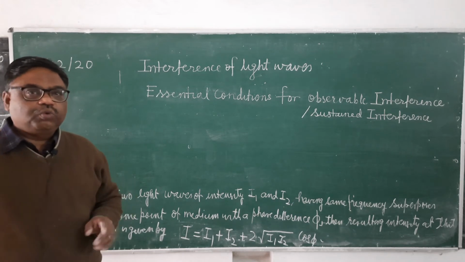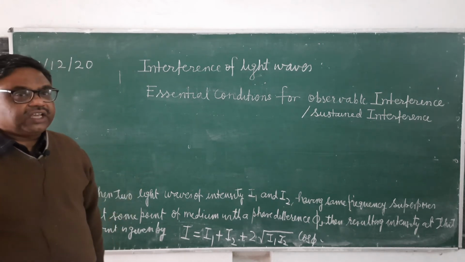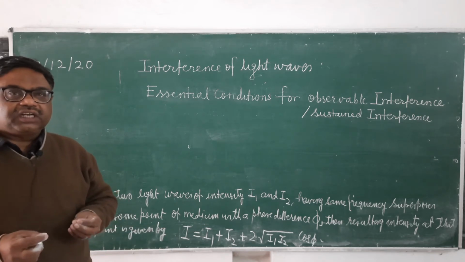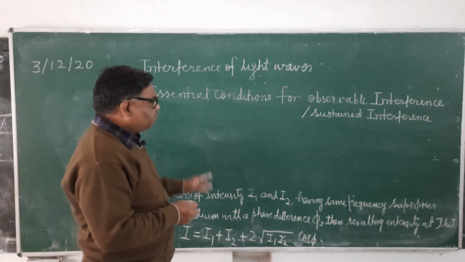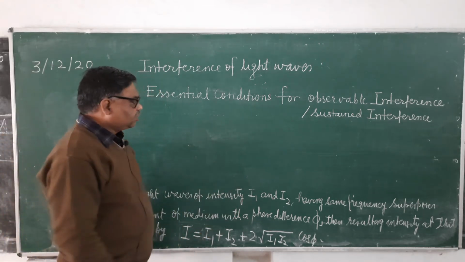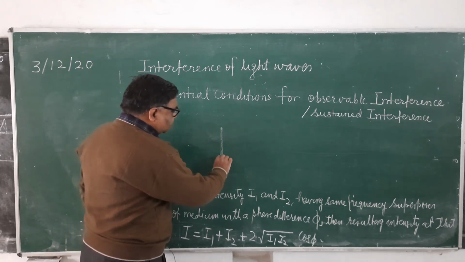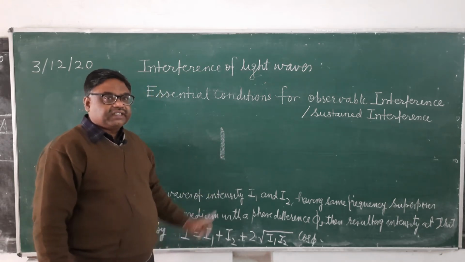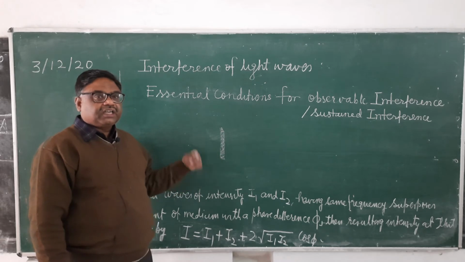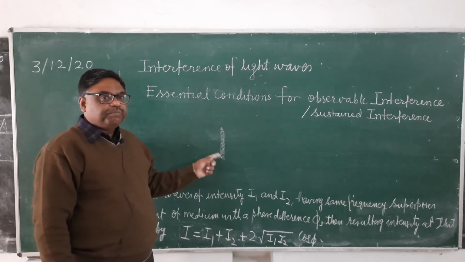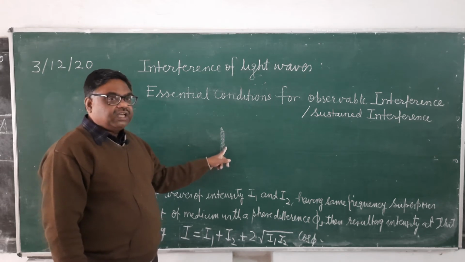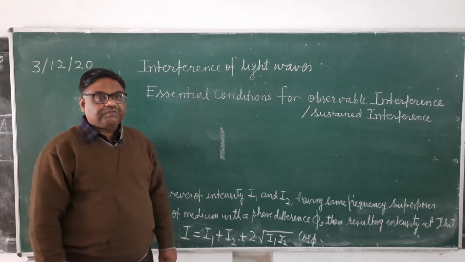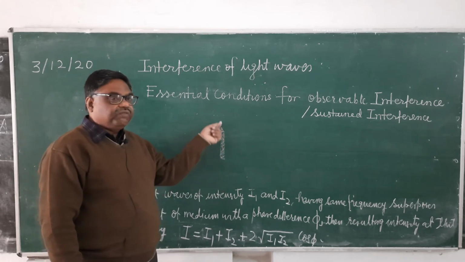For example, in this room also interference of light waves is taking place. Waves are superposing. At some points there will be a brighter region, at some points a darker region. But these regions are not steady. Suppose at this point there is a brighter region. Then here the intensity will change in very quick succession. At this moment there is a brighter region, at the next moment a darker region. It means the intensity at any point will not remain constant with time. It keeps on changing in very quick succession.